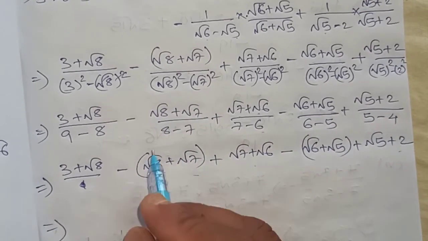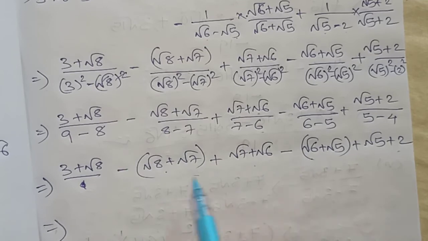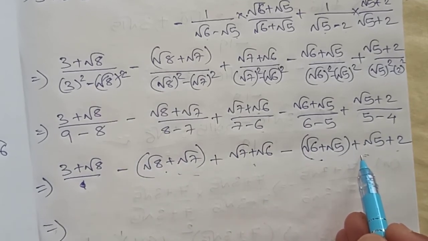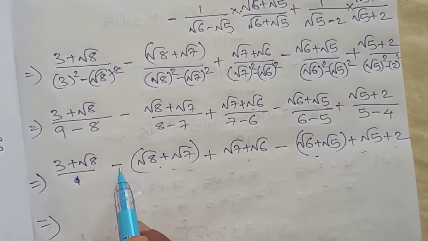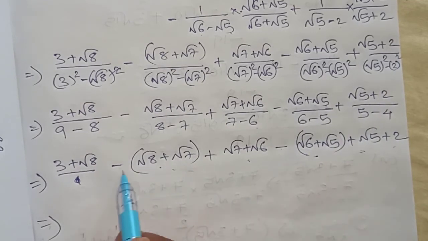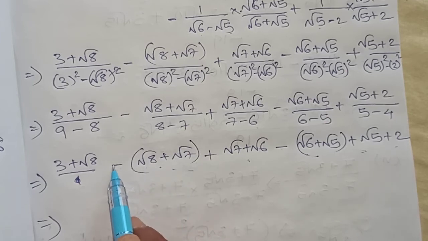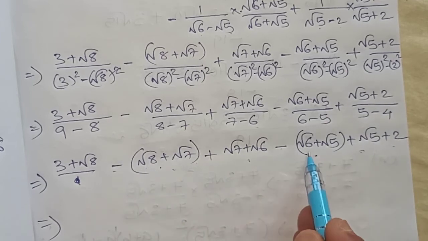Now look at here carefully. Why have I given brackets for only these two terms, not for the rest of the terms? Because in front of them a minus sign is there. That's why I wrote both terms in brackets. If a plus sign is in front of them, there is no need to give any bracket. But whenever a minus sign is in front of any term, you give brackets.